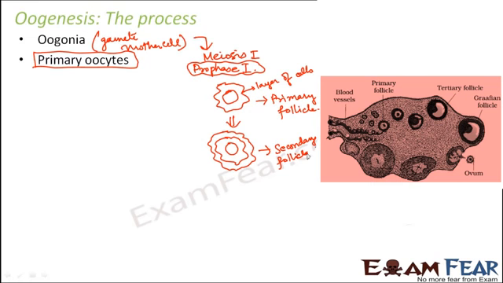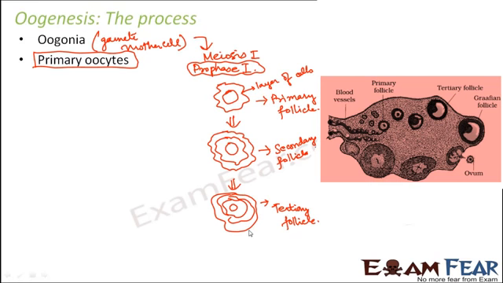Again, over a period of time, the layers kept on increasing even more, and it gradually starts to form a tertiary follicle. When the tertiary follicle is formed, a fluid-filled cavity was also noted inside, and that fluid-filled cavity was given the name antrum. That was seen only in the tertiary follicle, not before that.